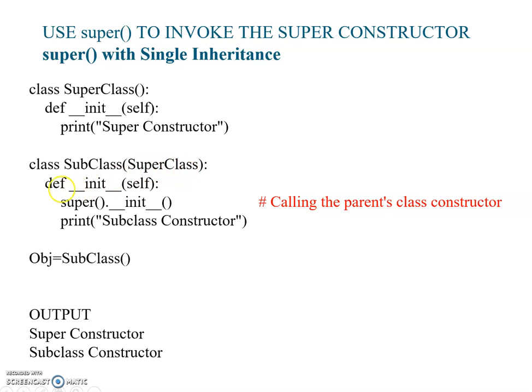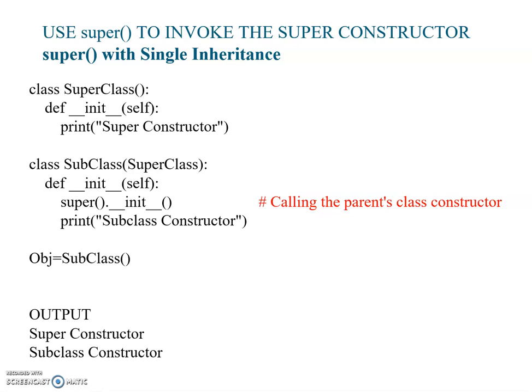Next, in the subclass I have created one constructor, in which I first call the base class constructor, and then print the message subclass constructor. After these two class definitions, I have created one object, obj equal to subclass. This obj is an object of the subclass.